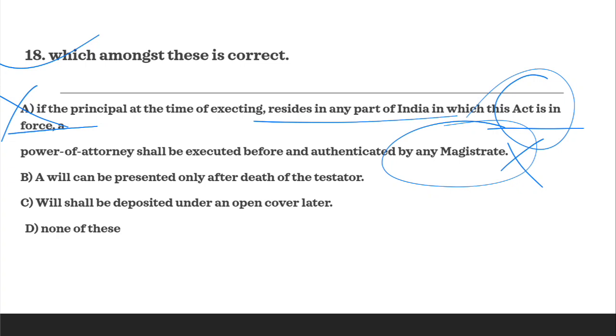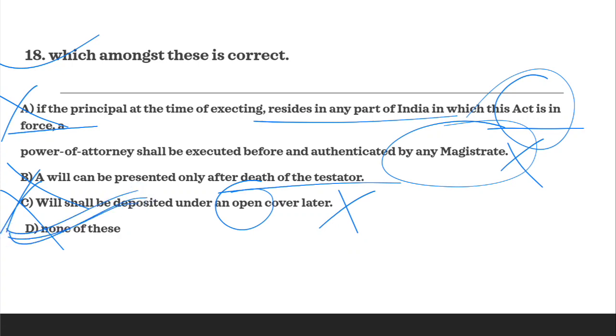B says, a will can be presented only after the death of the testator, which is also incorrect. डेथ के पहले will को present किया जा सकता है. C says a will shall be deposited under an open cover. That is also wrong. Will is to be deposited under a sealed cover, it cannot be an open cover. So this is also wrong. So none of these is the correct answer. सारे ही options incorrect हैं. So D is the correct answer.